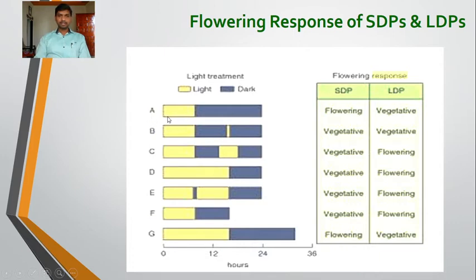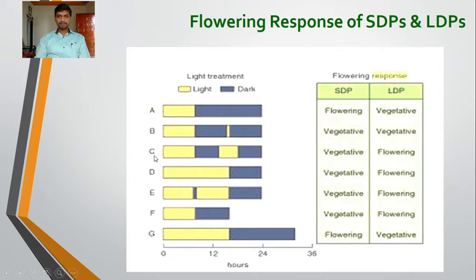In the first condition A, the short day plant shows flowering while long day plants remain vegetative because they require a long light period and short dark period. So long day plants remain vegetative under such condition, while short day plant shows flowering because it requires a short light period and continuous long dark period. Second case B, where a similar condition is given but the dark period has been interrupted in the middle by a short flash of light. In this condition, short day plants remain vegetative and long day plants also remain vegetative.